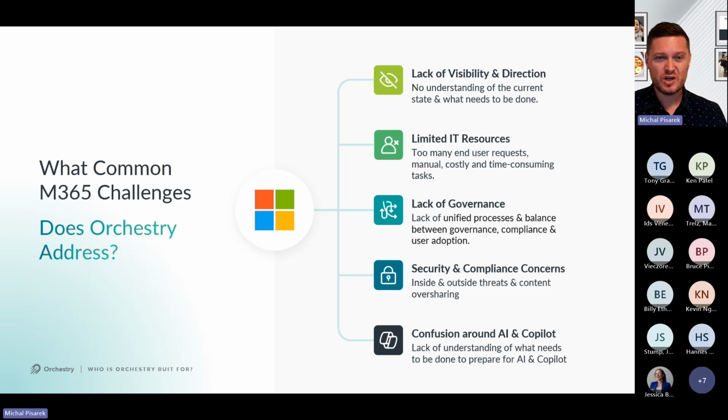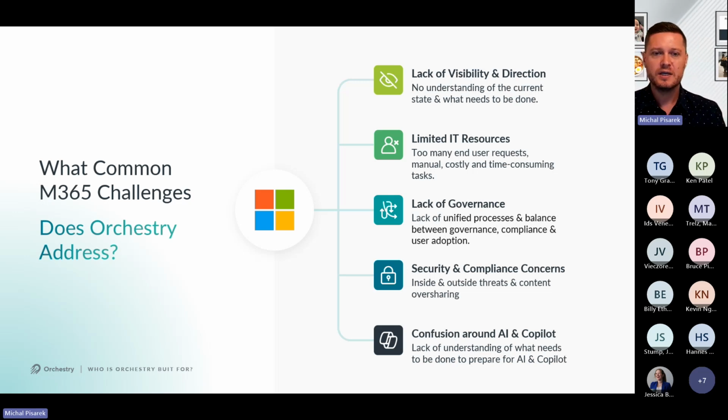The other thing that we also heard is limited IT resources. I personally think that IT admins and M365 admins are probably the busiest people on earth. If you do have that job, and maybe raise your hand if you do, or just react to this, it's a constant flood of firefighting and people asking for stuff. Why can't I get into this SharePoint site? Why can't I find this? Where's my document gone? Who deleted this?